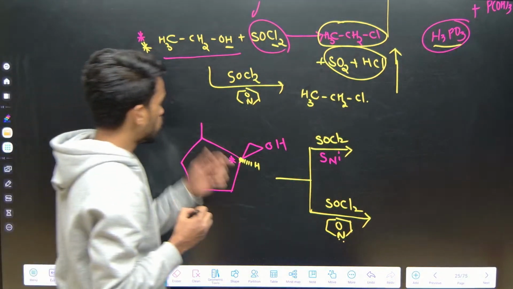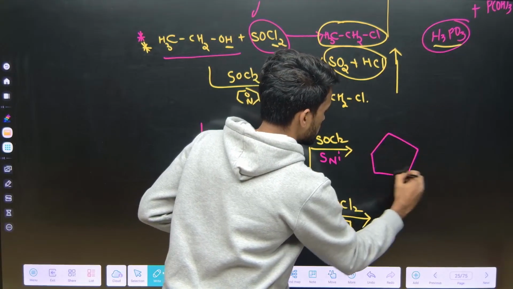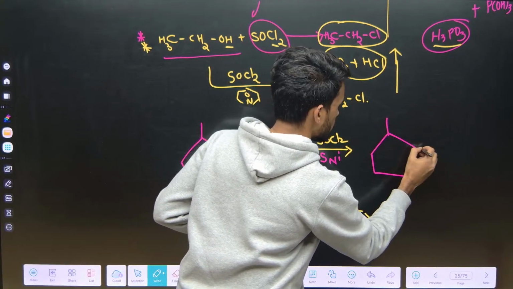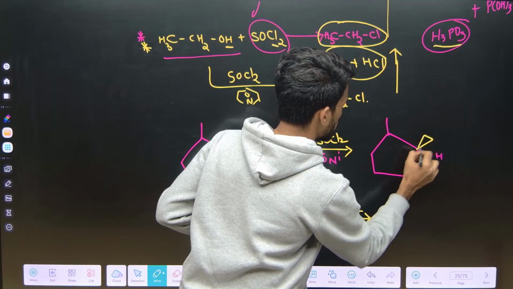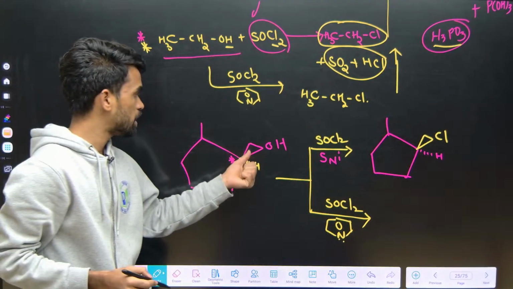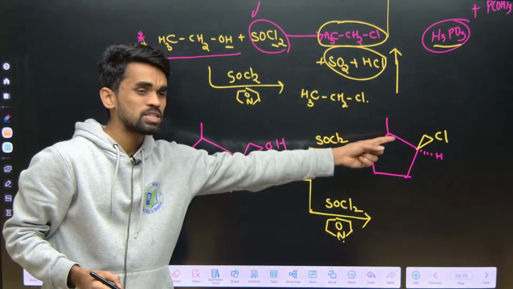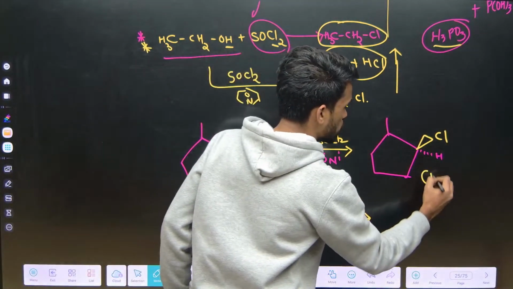So what happens here, you will get a product like this. See, wherever above the plane OH group is there, in the product also above the plane chlorine is there. So this kind of products are called retention products.